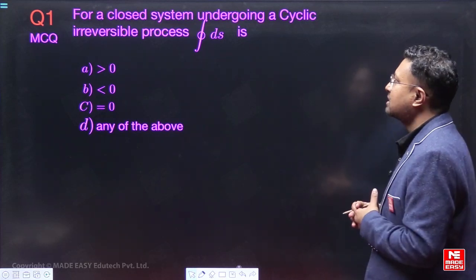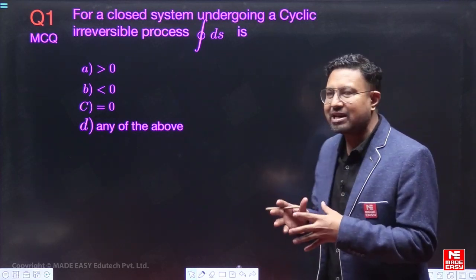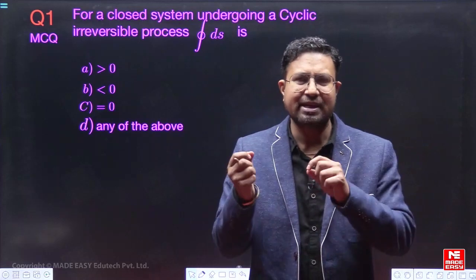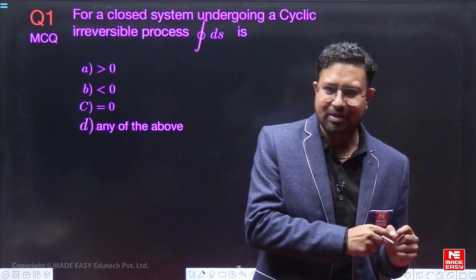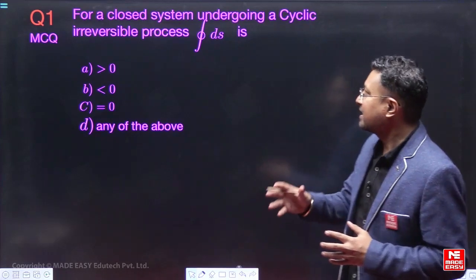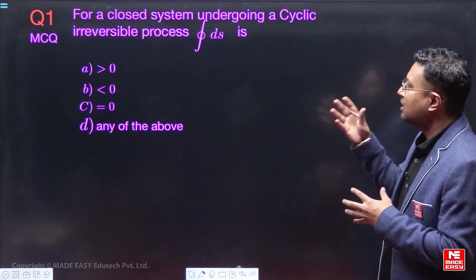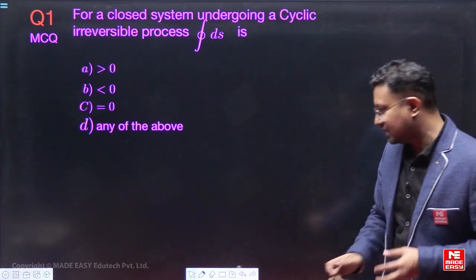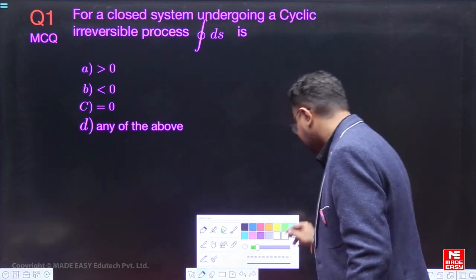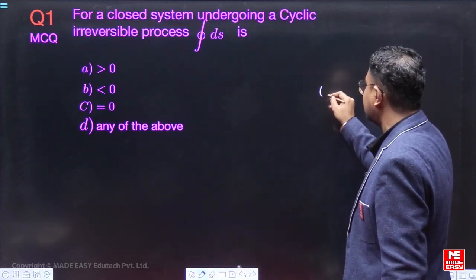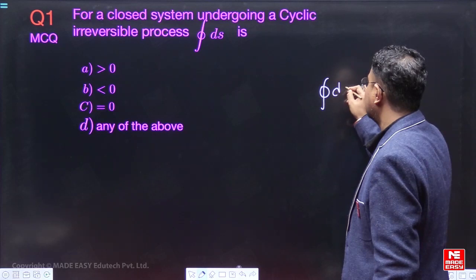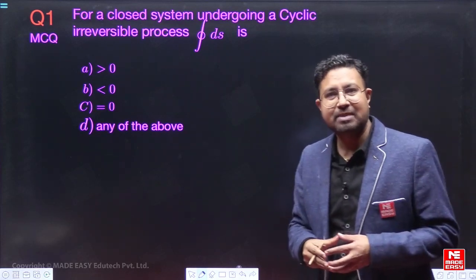For a closed system undergoing a cyclic irreversible process, a closed system है, it is undergoing a cyclic irreversible process, right? Cyclic integral del q by T, ds, cyclic integral of ds is. So देखो, the question is talking about the cyclic integral of ds. Now entropy is a property.